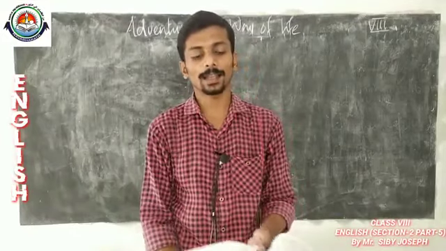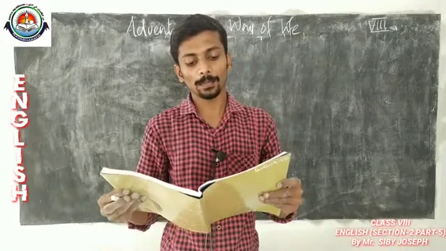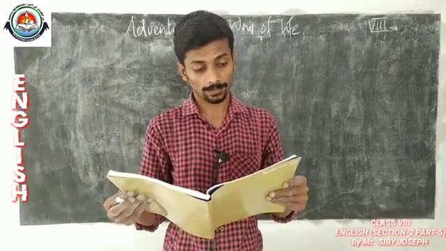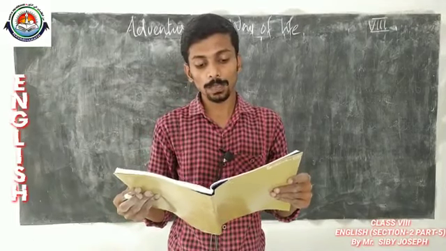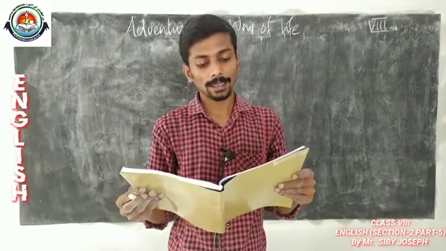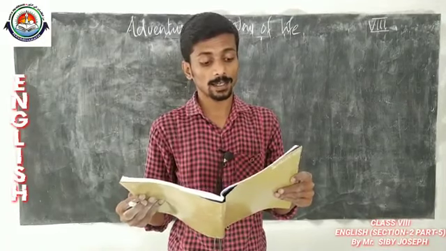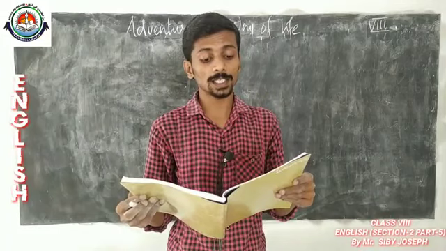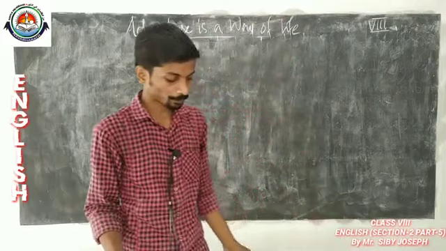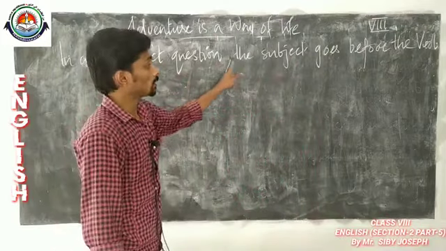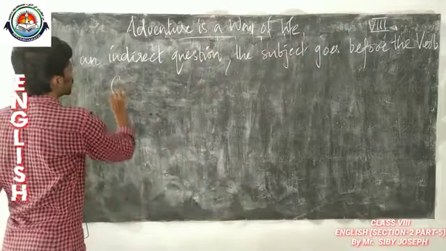So, please read the next rule. Indirect questions are different from direct questions in another way. In an indirect question, the subject goes before the verb as in a statement. "Can I use your oxygen mask?" she asked. She asked if she could use his oxygen mask. So, please go through this rule. In an indirect question, the subject goes before the verb. Now, look at the example.